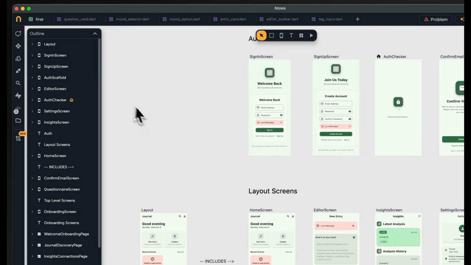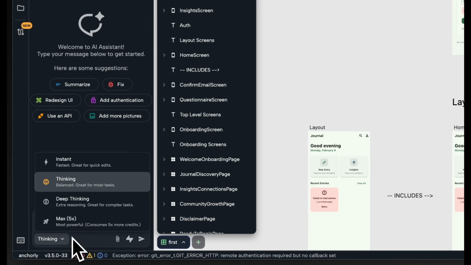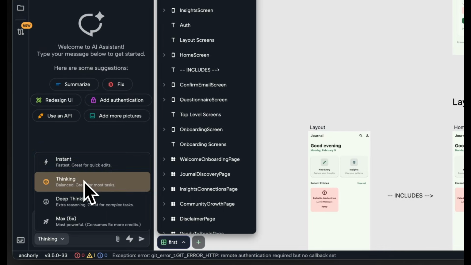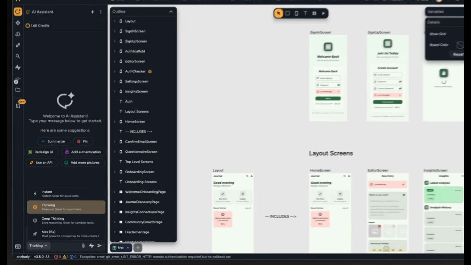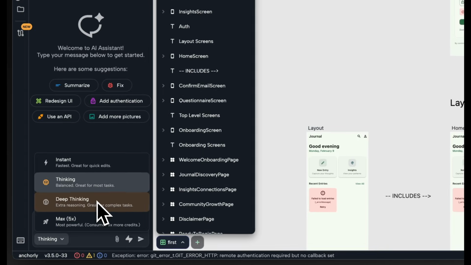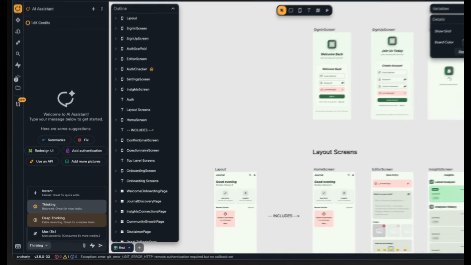The first thing, open a Nowa project and then open the agent chat panel. Below, you will see a drop-down menu with 4 different modes. Starting with instant, where you will get really fast results, and it's really great for small tasks like UI iterations. Then we have thinking. This mode is balanced between reasoning and speed, and it will be the one that you'll be using for most tasks like generating screens or connecting to data sources. We also have deep thinking, and this one has extended reasoning capabilities for more complicated tasks.